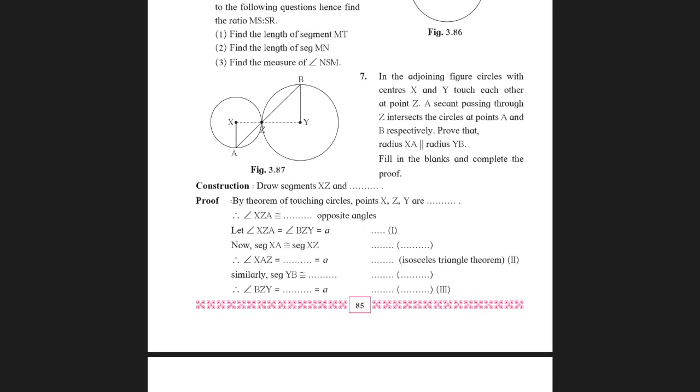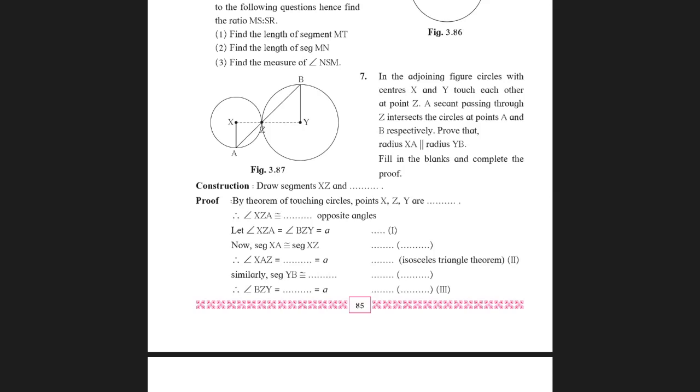So in that dash you will write collinear. Therefore, angle XZA is congruent to the angle opposite to it, angle YZB. So in that dash you will write YZB. You can also write it as angle BZY. Both are correct. They are opposite angles.